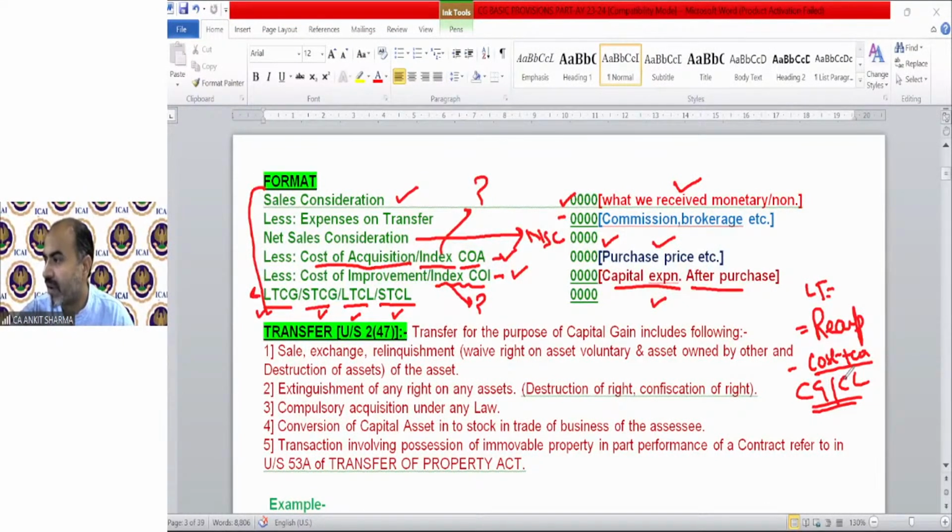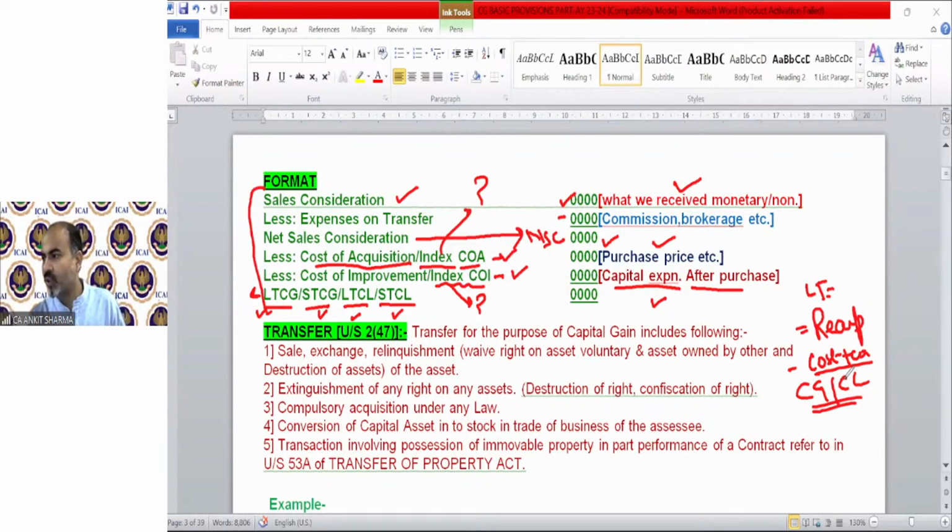Okay, so Danshu says a vehicle will be excluded from capital gain as it is used for personal purposes and its value decreases. If that vehicle is for personal purpose, it is excluded, because when you transfer it, there will be a loss, and the income tax department does not want that. But if your vehicle is part of your business, then it is a capital asset. On transfer, we will see how to calculate the capital gain or loss.